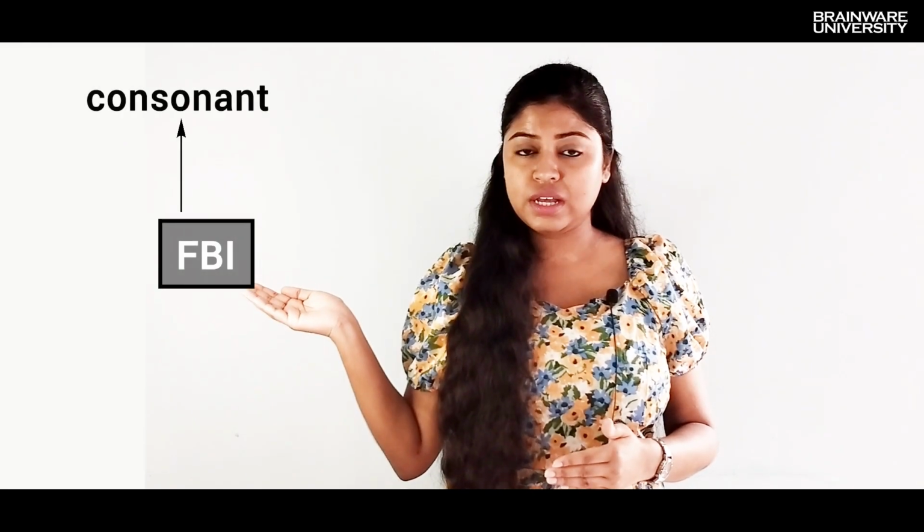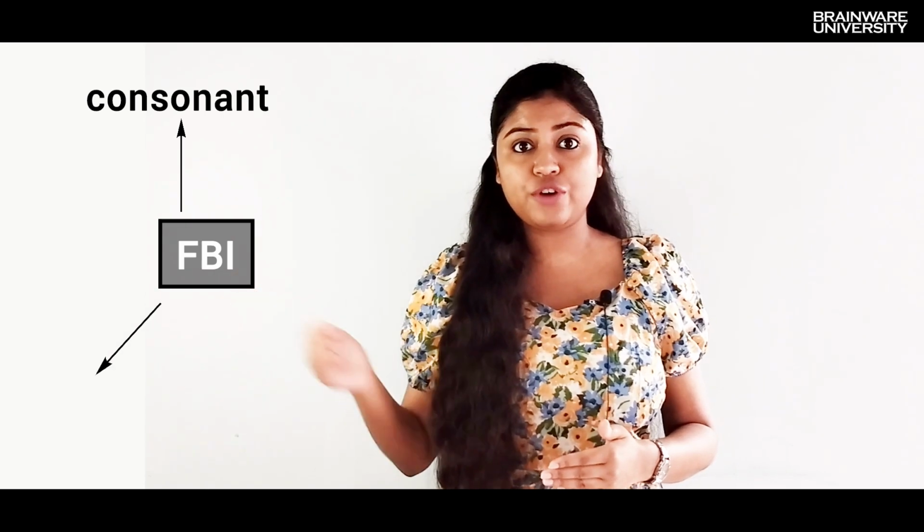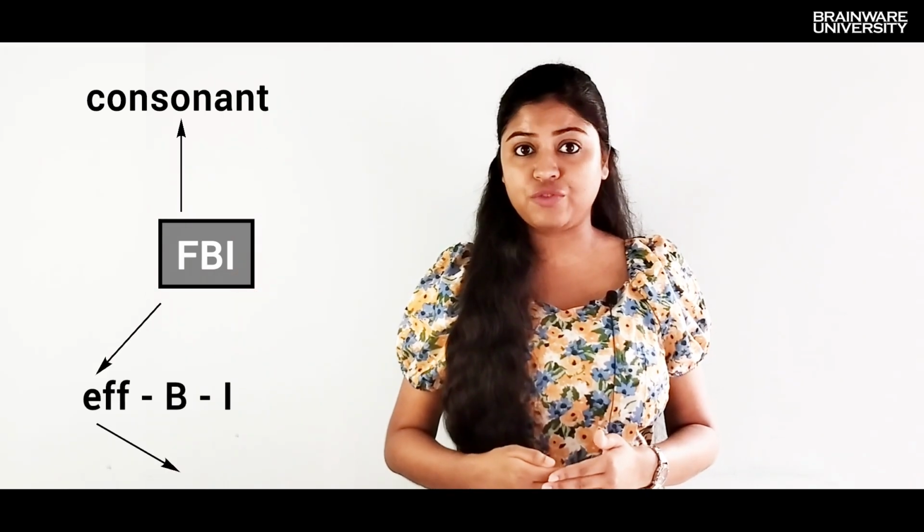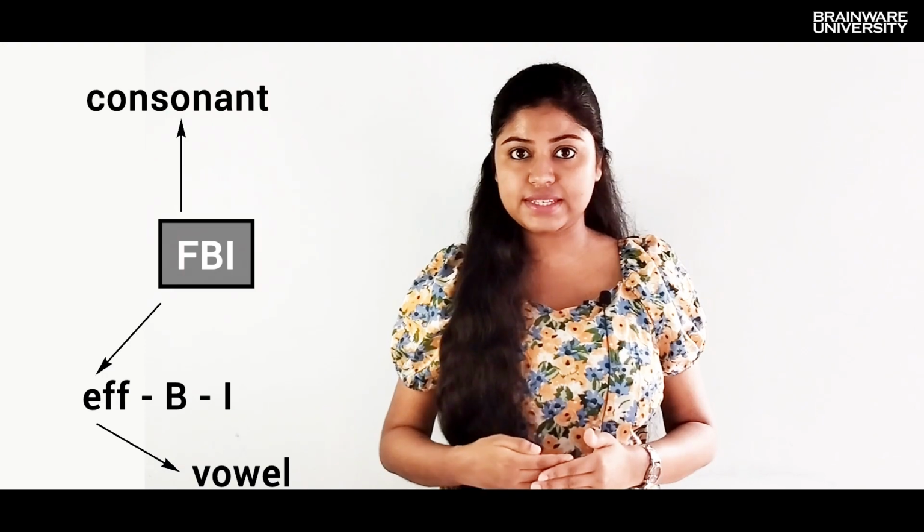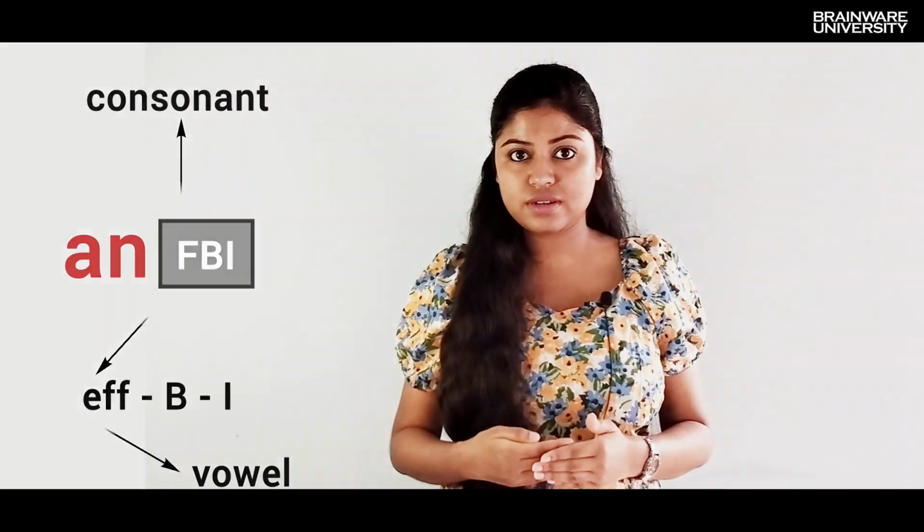On the other hand, if the initial letter is pronounced with a vowel sound, we will use the indefinite article an before it. For example, FBI. Though F is a consonant, the pronunciation begins with the sound of F, which is akin to the vowel E, and hence we say an FBI agent.